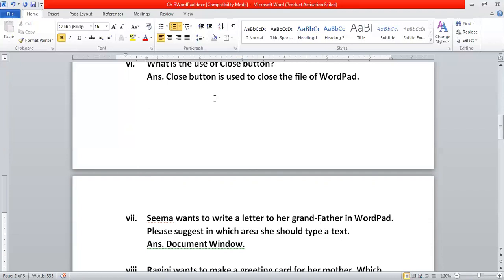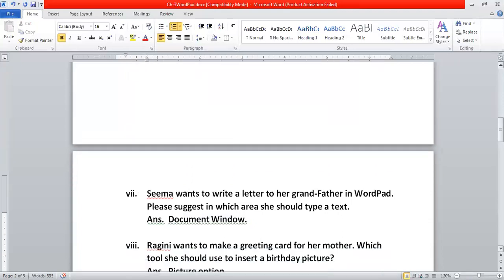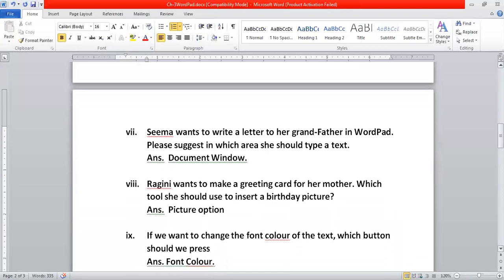Can you all see this white area? This is the white area where I can type the text. Is it clear to everyone? I hope this is clear to everyone. This white area is known as the document window or document area where we can type our text. Is it okay to everyone?